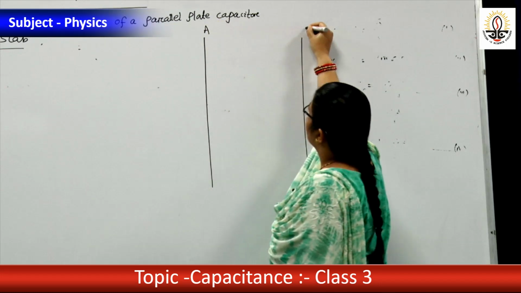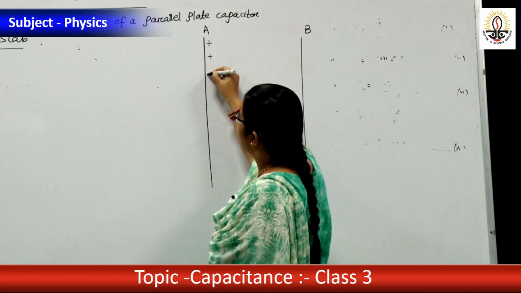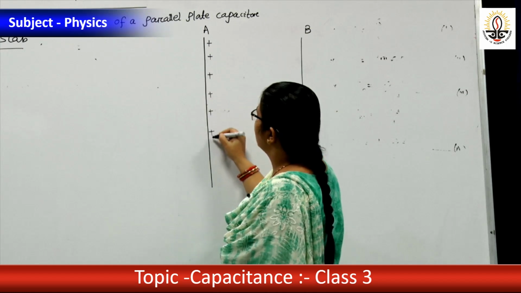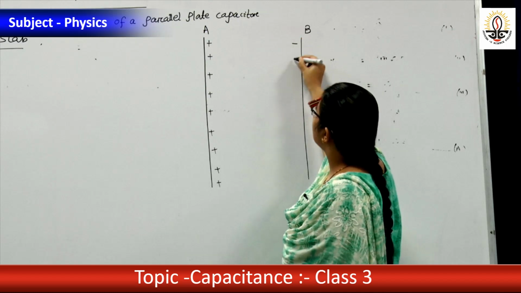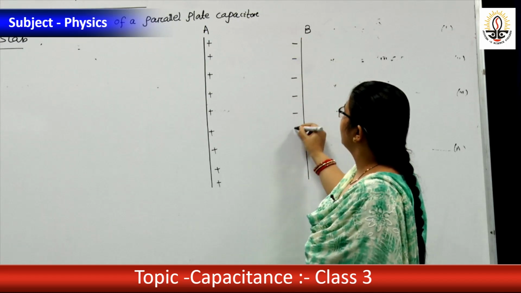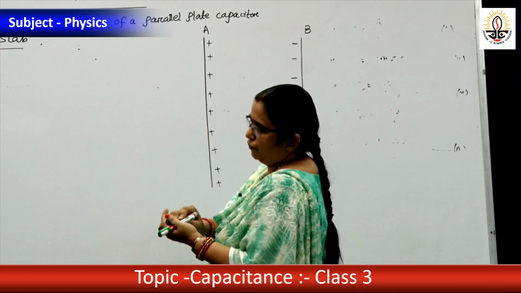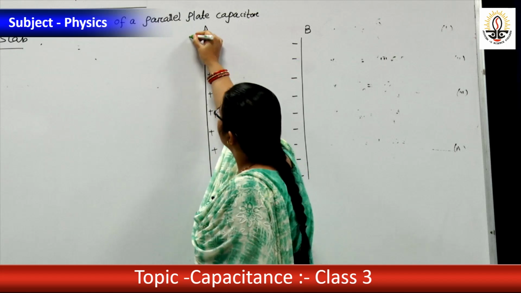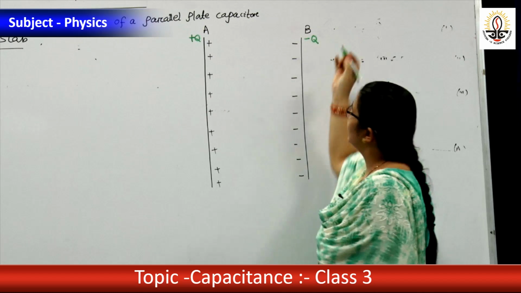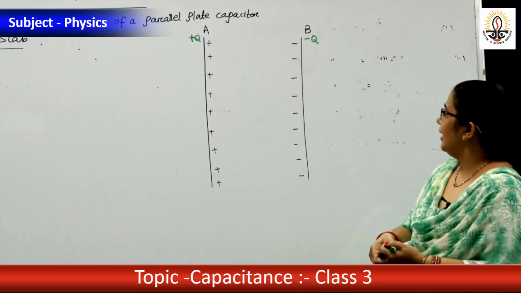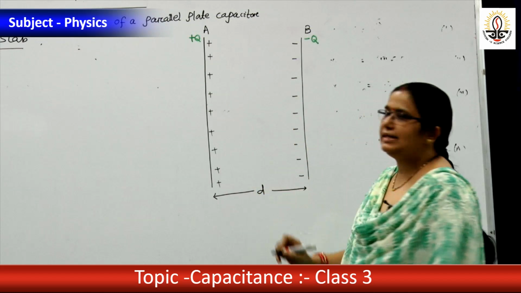Plate A, plate B. Plate A is positively charged, having charge plus Q. Plate B is negatively charged, having charge minus Q. Plus Q, minus Q. The gap between the two plates is D.